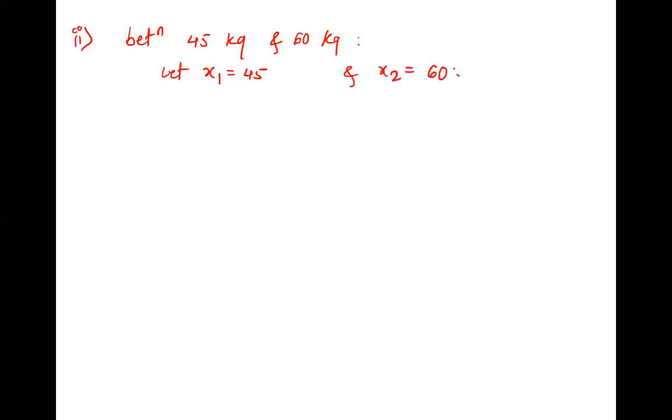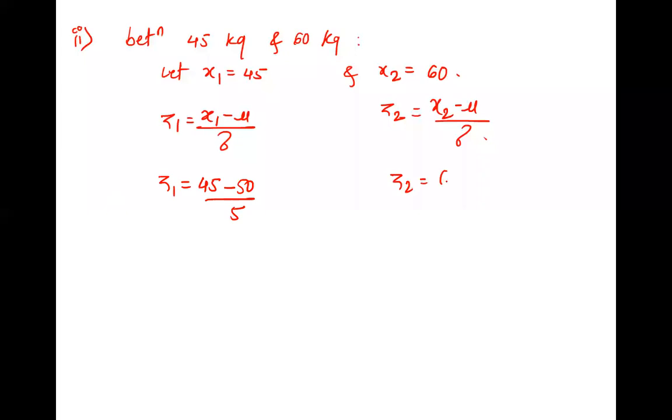Second question. What is the second question? Between 45 kg and 60 kg. Here there are two X values. So let X1 be 45 and X2 be 60. If only one, we call it X. If two, call them X1, X2. So accordingly, we'll find Z1 and Z2. Z1 is X1 minus mu by sigma and Z2 is X2 minus mu by sigma. So Z1 will be 45 minus mu 50 by 5, and Z2 is